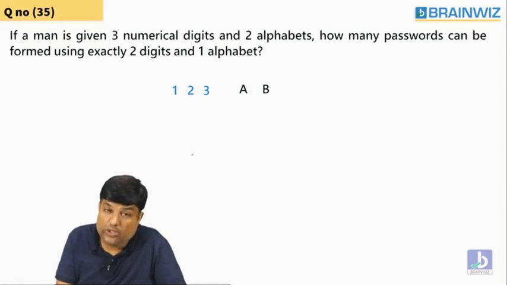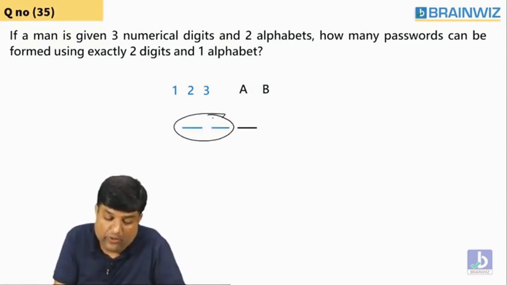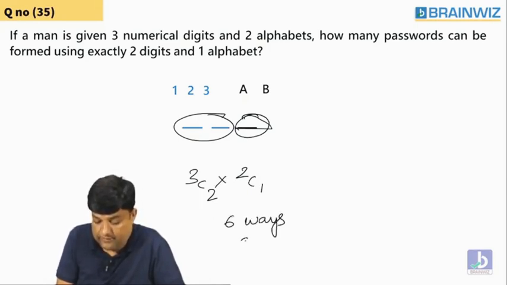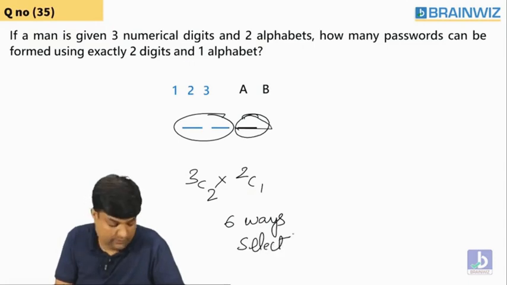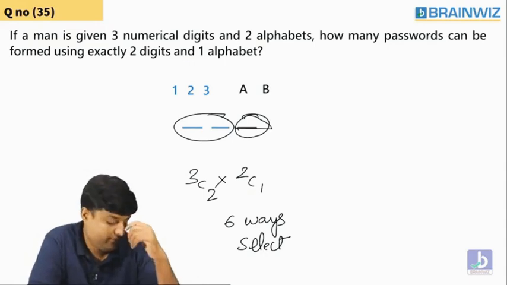Let's see here. What are you supposed to select? 2 digits out of 3: 3C2. And only one alphabet: how many ways? 2C1. Are you supposed to add? No. You have to multiply the cases. Cases always multiply. That is 6. 6 ways we can select. Are you understanding, guys? 6 ways.